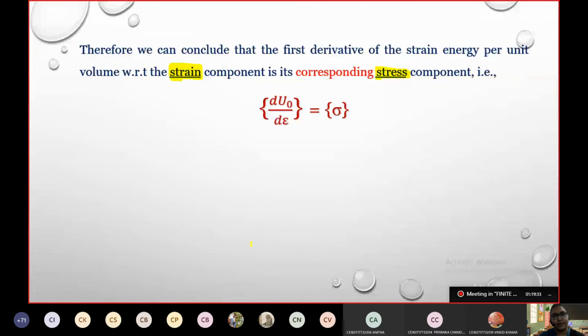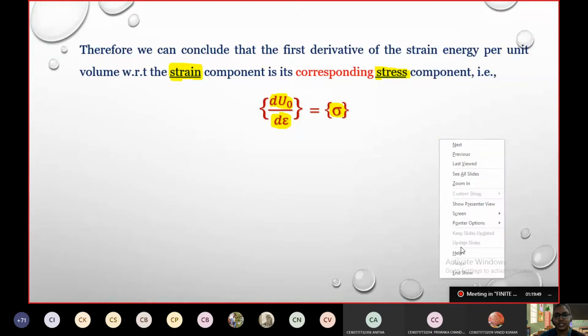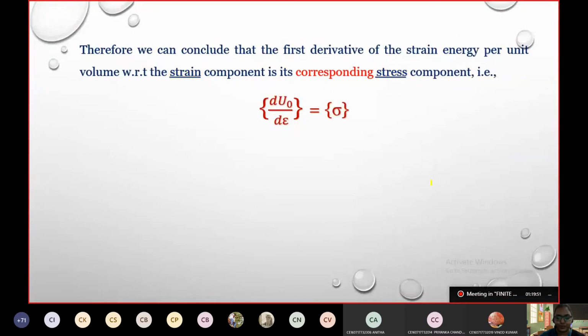You can think of this as a matrix term. All right. So the first derivative of the strain energy with respect to the strain component is equal to its corresponding stress component. I've just rewritten the complete equation. All right, let us take this equation as G.